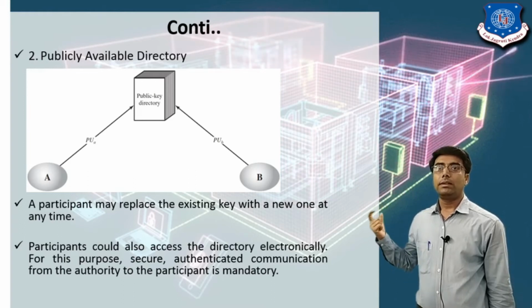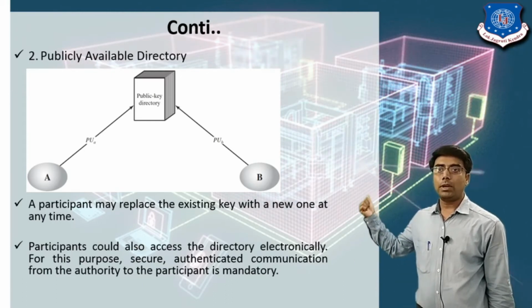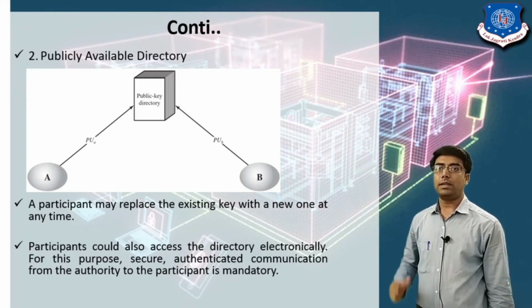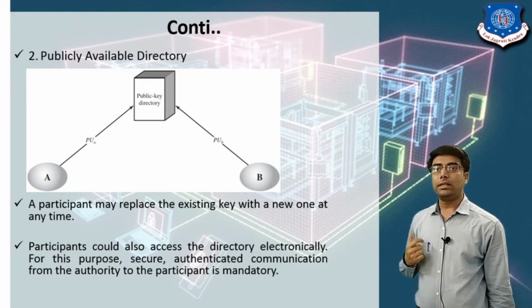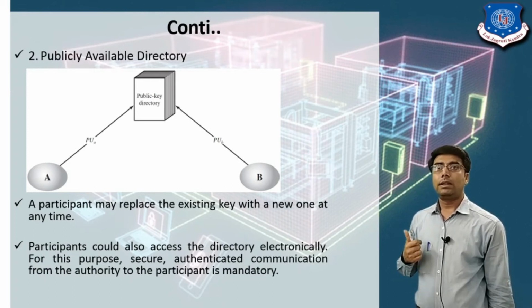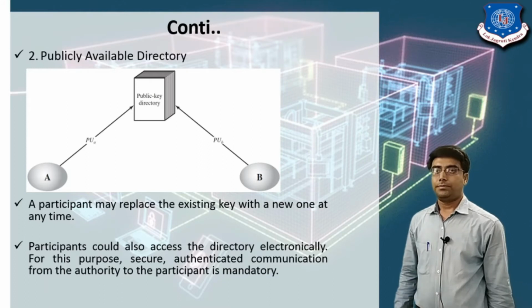We have to check that the message should be secure, and authenticated communication from the authority to the participant is mandatory. It means the participant could also access the directory electronically. So if any user wants to access this public key directory, first of all he authenticates their name and key to the public key directory.